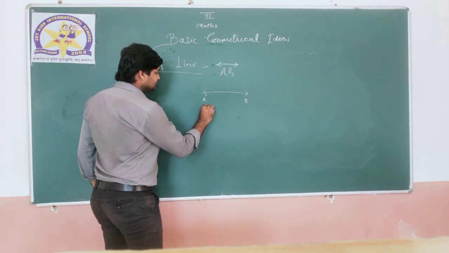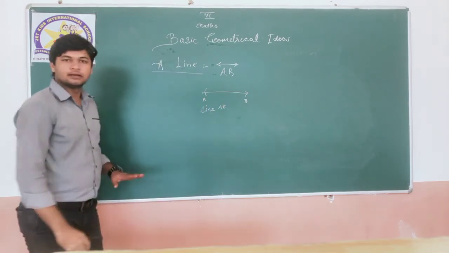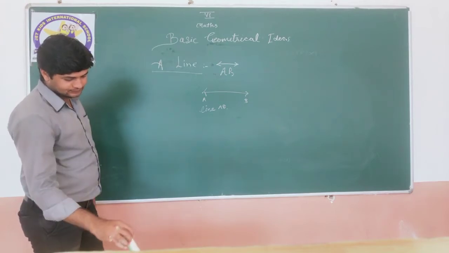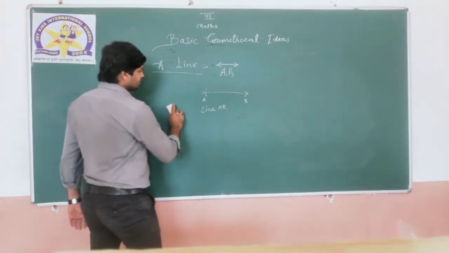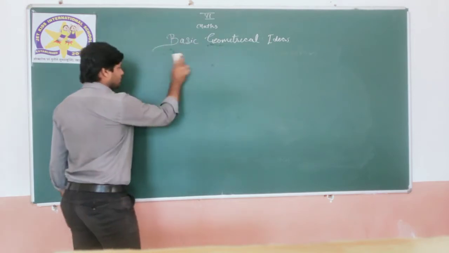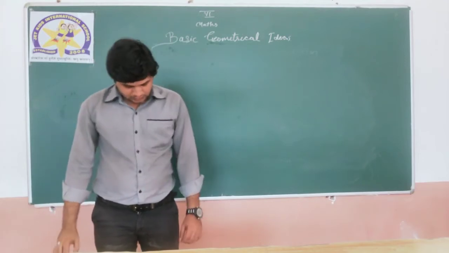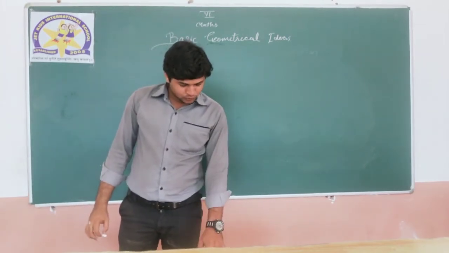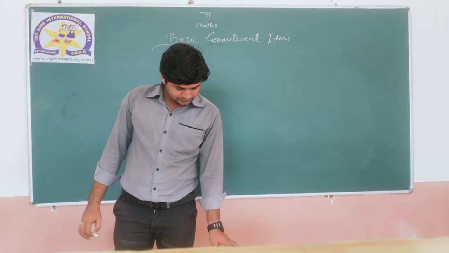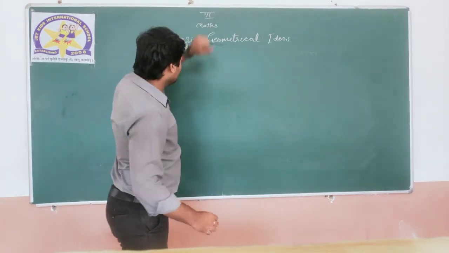Different things are given in the book, so you can write it from anywhere.